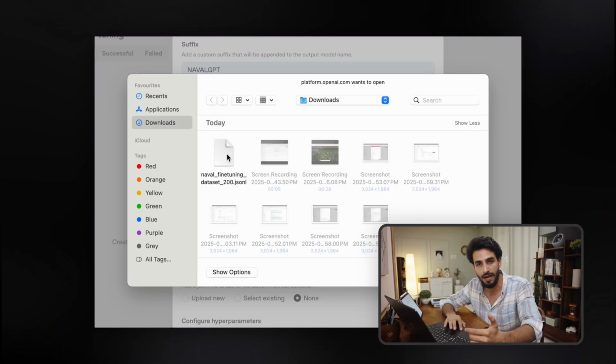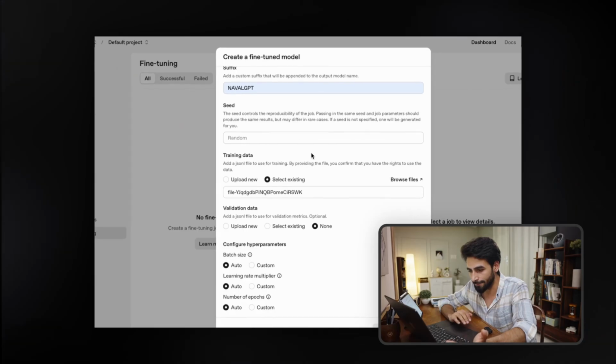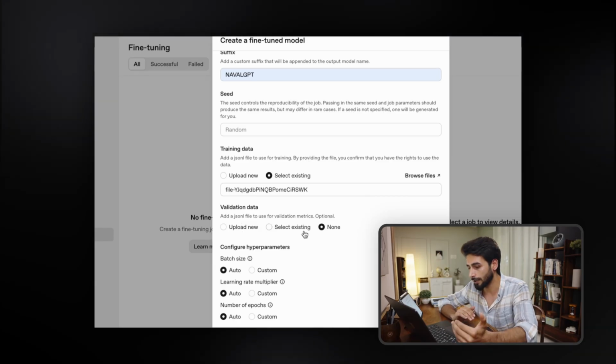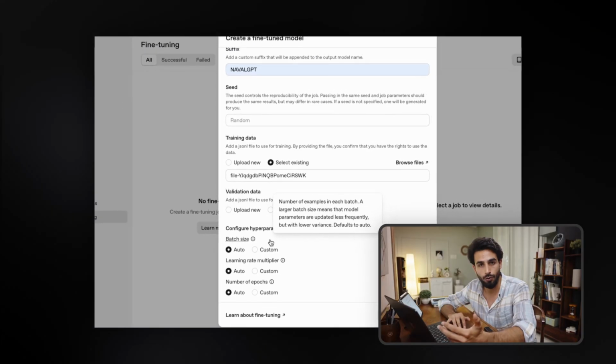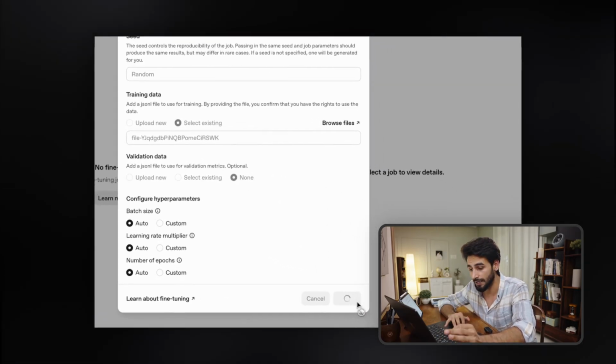I am going to upload them right here. Here you can see I have selected it and it's uploading. Here we go, we are done with the data uploading. The next step is validating data, which is totally optional, and we are going to skip it and click none here. These things will be auto as well, and simply we are going to click on create.